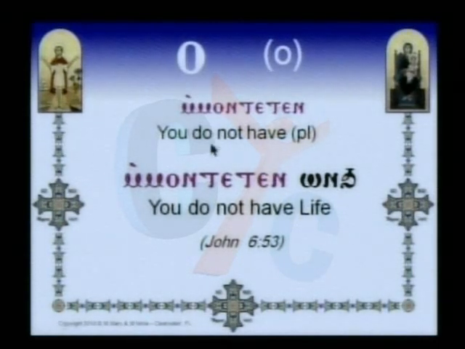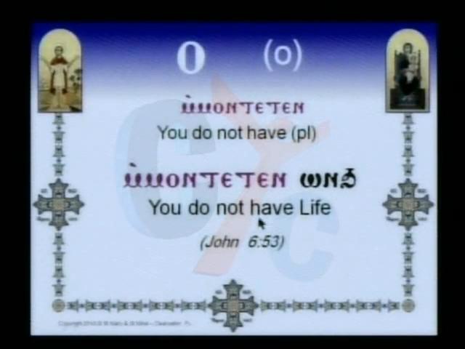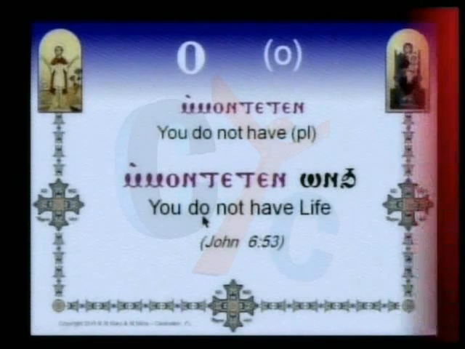Here M1TETEN, which is you do not have, for plural. When you say you for plural, you do not have. And here in John 6:53, when Christ told them, you do not have life in you. So M1TETEN, you do not have, for plural. M1TETEN onch, you do not have light.